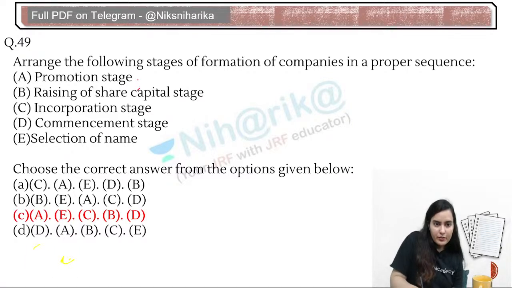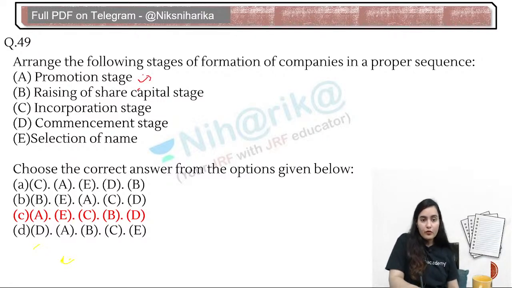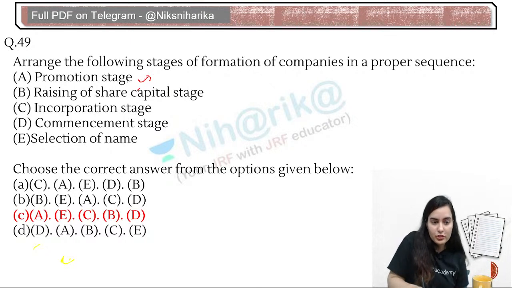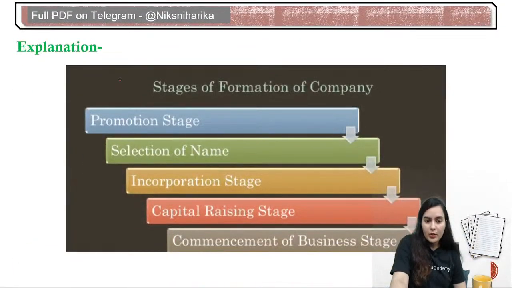See, first of all, our first stage is the promotion stage, where before even forming a company, we do some promotion. We are about to form a company, and we will be making some kind of product which is required in the market. What is your idea? And finally, we do the finalization, thinking about the product very seriously, discussing with people and promoting it indirectly while discussing. After that, there is a selection of name.